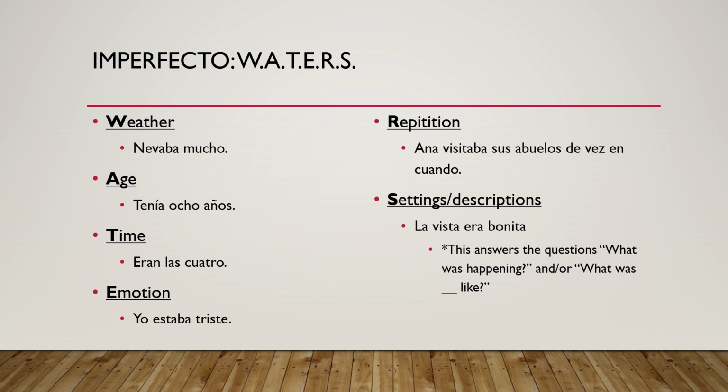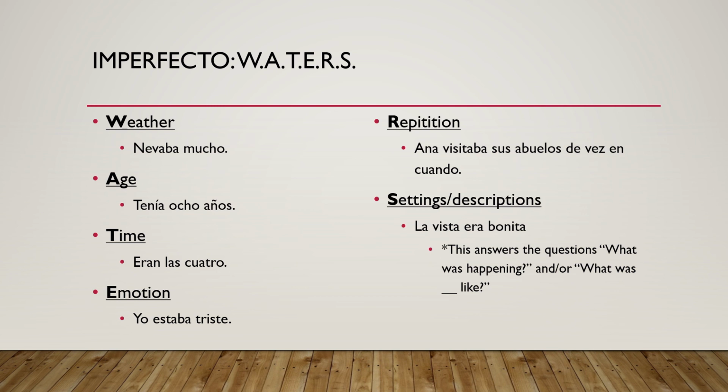For time, you will also use the imperfect. You're going to be using the verb ser, so just keep that in mind. That is one of the irregulars, but you will use the verb ser to talk about time in the past using the imperfect. Emotion is going to be our E, simple enough, right? How you feel, where you are, always use the verb estar, so you know that for emotion, you will most likely be using the verb estar, and it will also be in the imperfect.